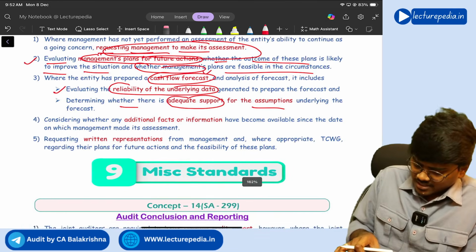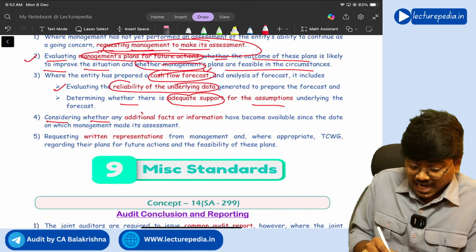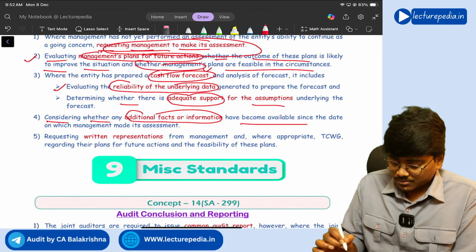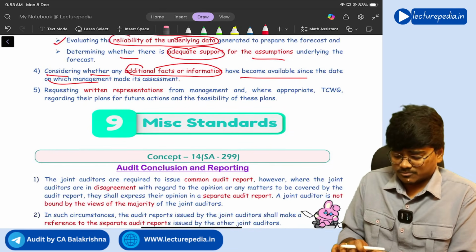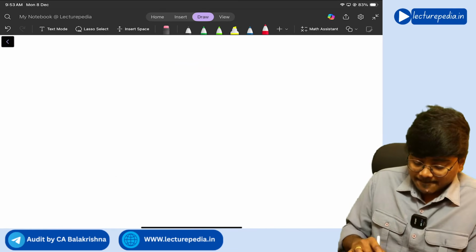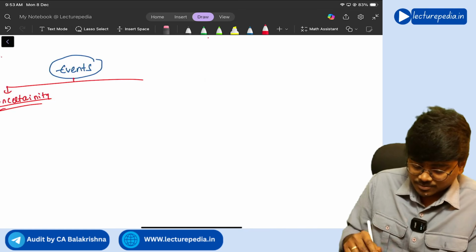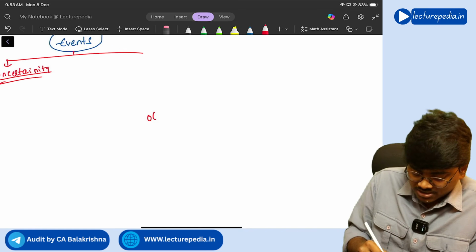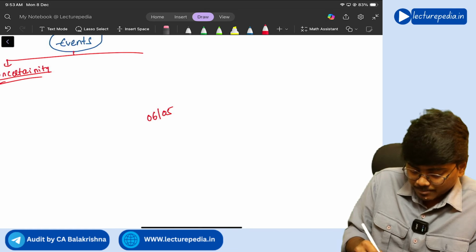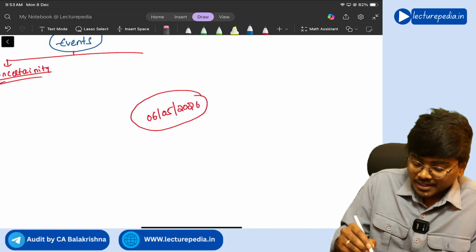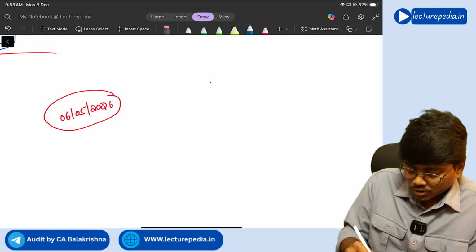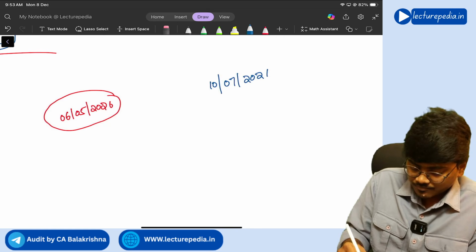Understanding? And finally, consider whether additional facts or information have become available since the date on which management has made its assessment. Let's say, for example, management has made an assessment of going concern on some 6th of May 2026. The auditor is giving his audit report on some 10th of July 2026.